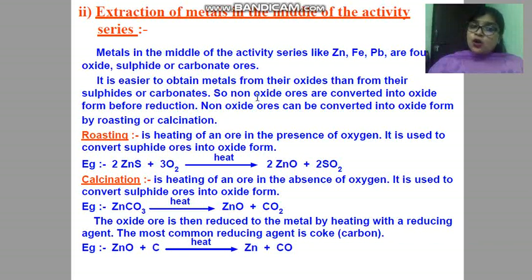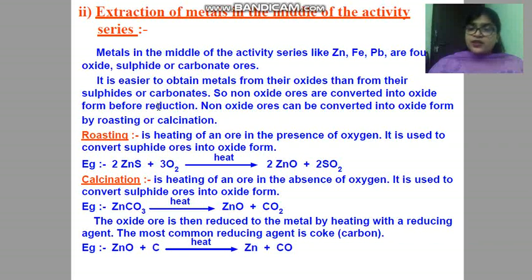So for non-oxide ore, suppose the ore is present in the form of sulfide or carbonate, then in that case children, further we have to convert that sulfide or carbonate into oxide form before reduction.